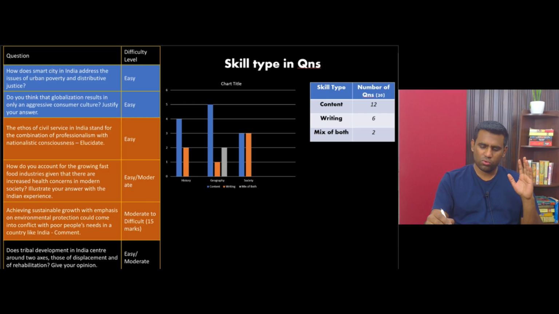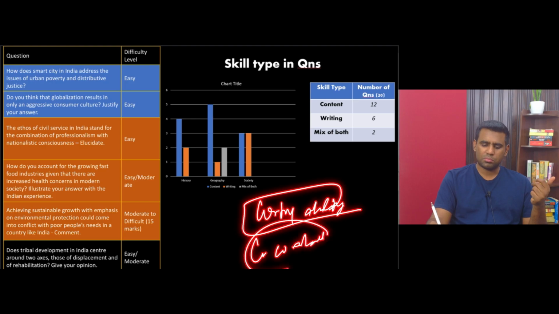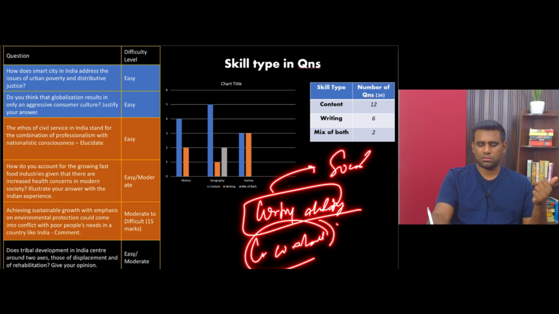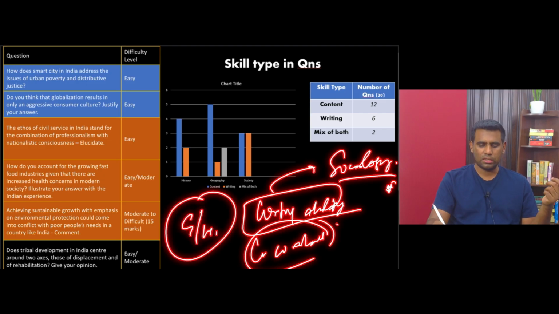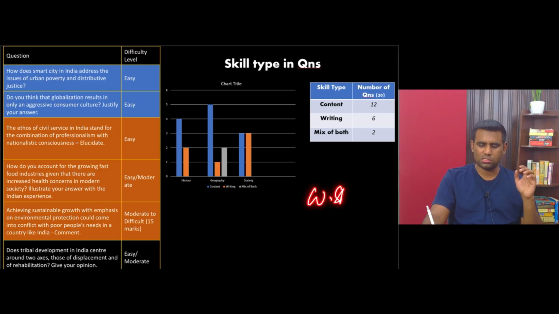Only those aspirants who have a good writing ability, a creative writing ability, are the type of aspirants who should even be preferring sociology, right? If you cannot even write 1 page without grammatical mistakes, if you cannot even deliver your content without English issues, then you should not be choosing sociology. Maybe you have geography or history to choose from, right? So sociology as well as Indian society questions, it gives a decisive advantage to those with good writing skills.